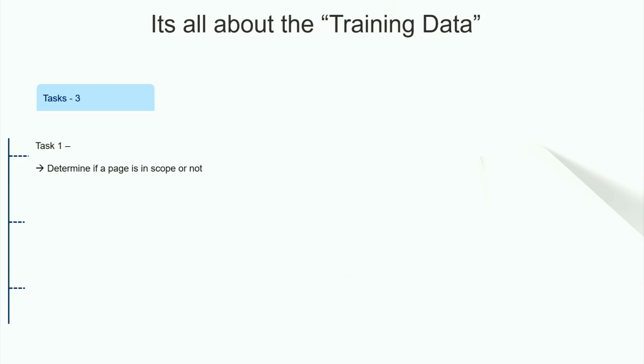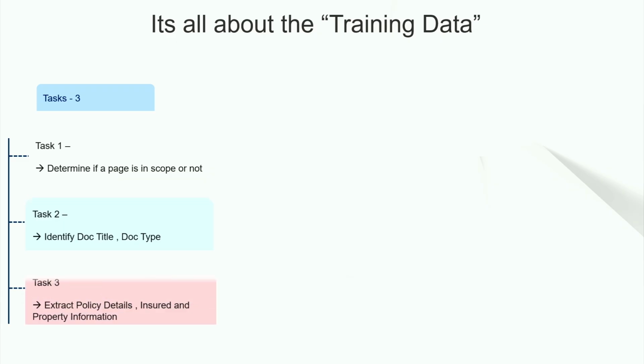Okay, I'll say it's all about the training data, and the reason I say that is because the way you formulate the training data will determine how you're going to infer also, right? If you have been in the machine learning world, the way we formulated the training data is pretty simple actually once we understood the problem statement. So we broke the tasks into three main tasks, right? Let's determine if a page is in scope. Let's then determine what kind of page it is, and let's then extract the elements out of this, right?